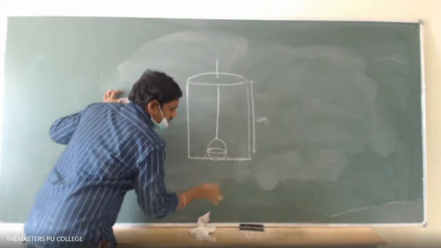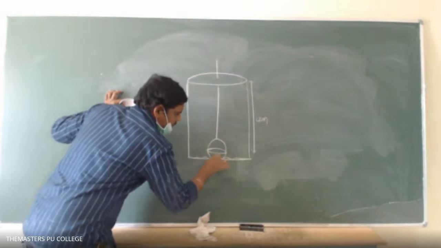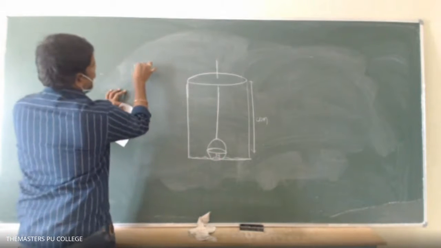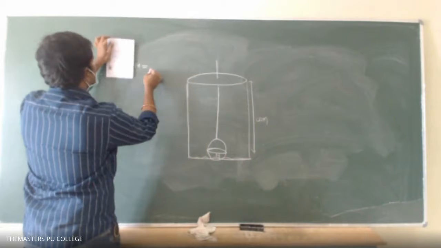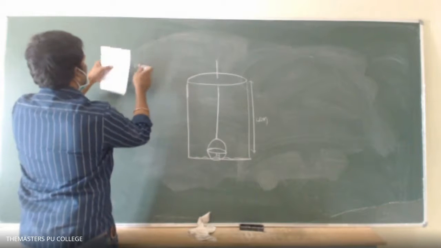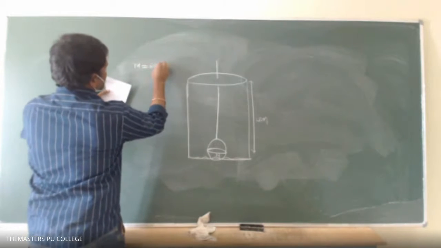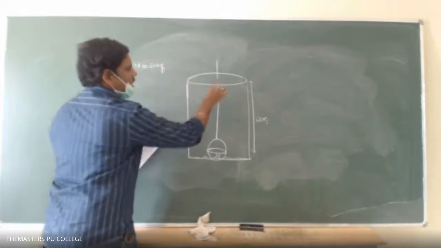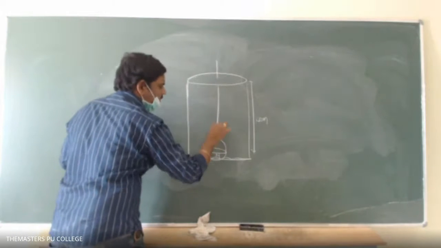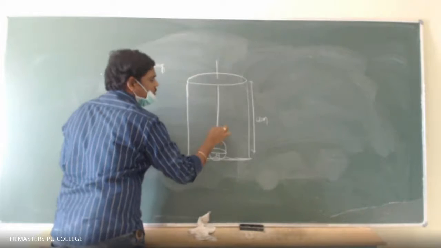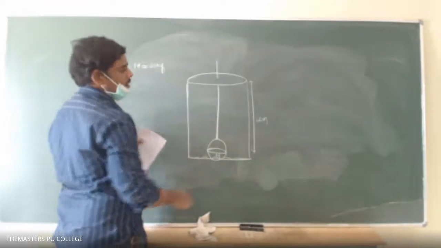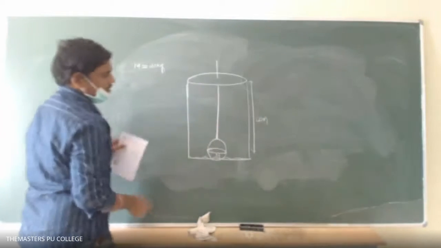The mass of the water, let us say capital M, equals 20 kg. The depth of the well is 40 meter, so that much rope is required, hence the rope is also 40 meter.